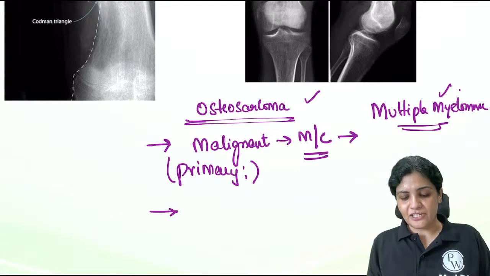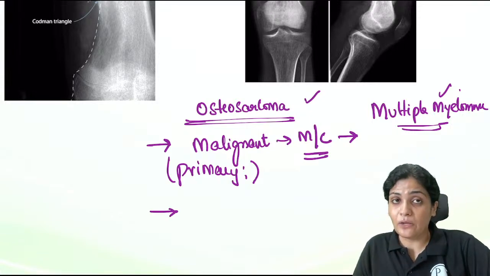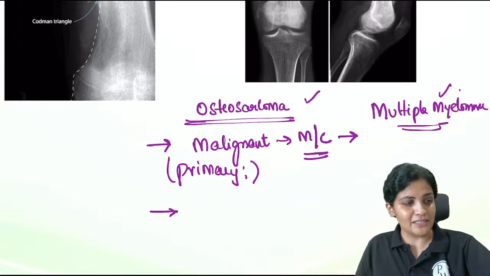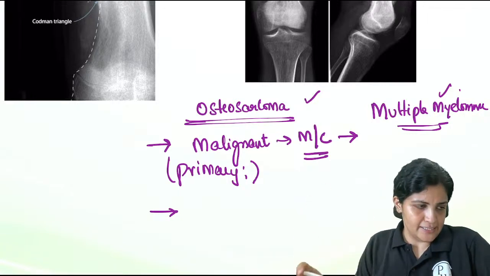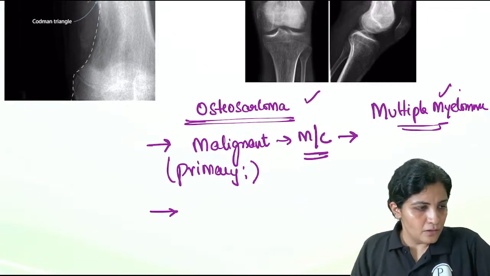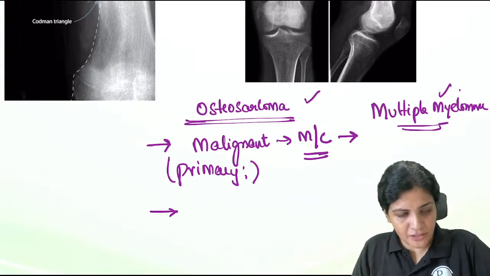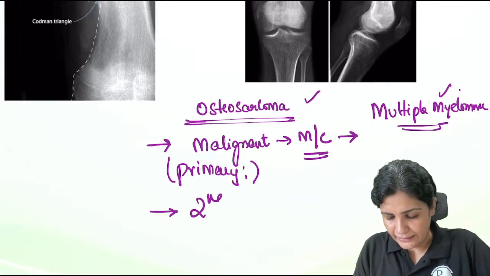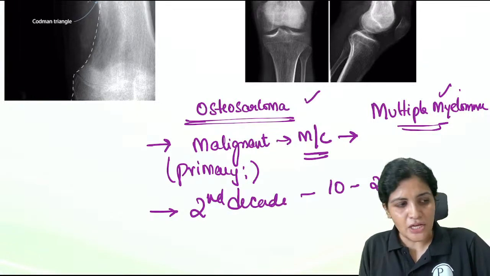Okay, and in which decade do you see this osteosarcoma? Because age is very, very important in orthopedic oncology. Right? So osteosarcoma is seen in which decade? Decade means 1 to 10, 10 to 20, 20 to 30, like that, 10 years. Very good. Second decade. That means usually the patient will be somewhere around 10 to 20 years.